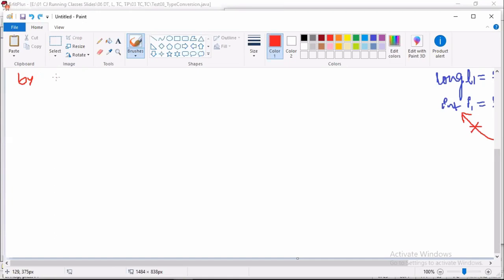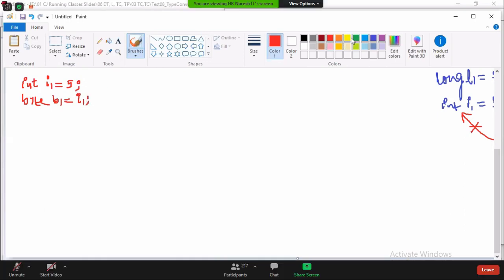Int i1 equal to 5, I'm taking the same value again. Byte b1 equal to i1, I have written. Everyone tell me, what happened here?